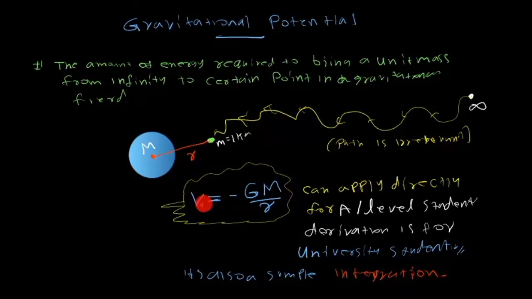Somehow it should be brought from that place, and the equation is Vp equals minus GM over r. For the A-level exam, you don't need to derive the equation. It's up to the university to derive the stuff. If you want to know, I have previously uploaded a shorts video regarding that. So this is really easy. Bringing a unit mass from infinity means a 1 kilogram mass. Remember this equation. The negative sign indicates the work was done by the system itself. That is why there is a negative sign.